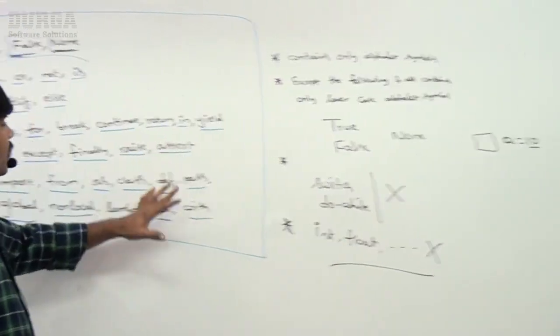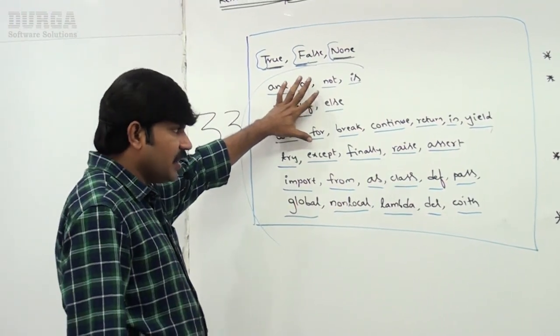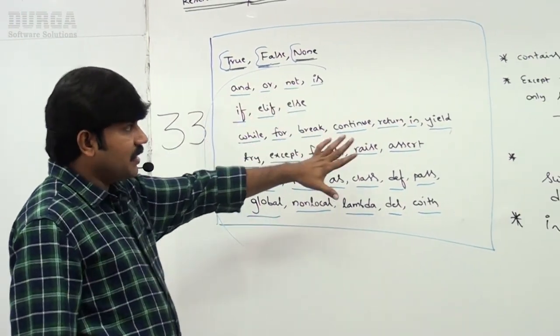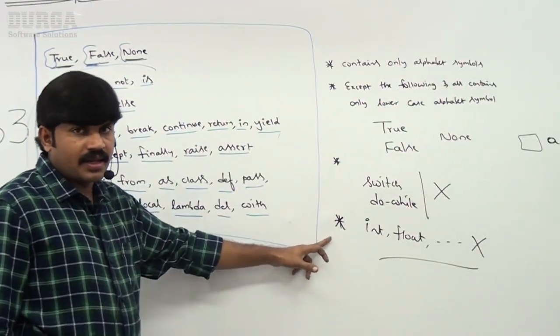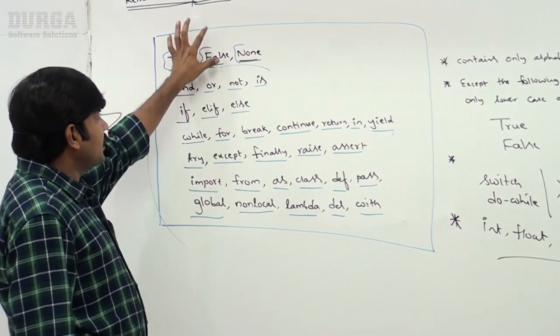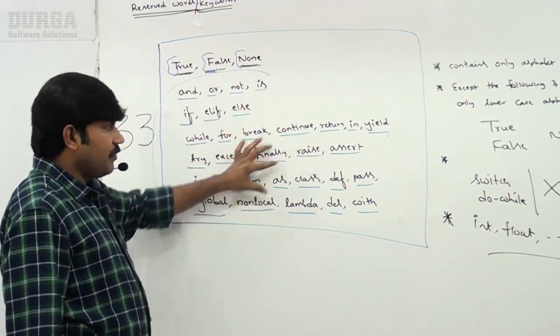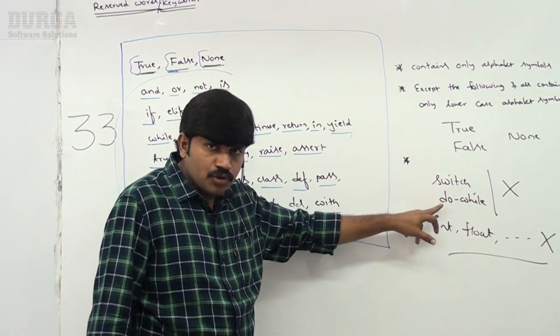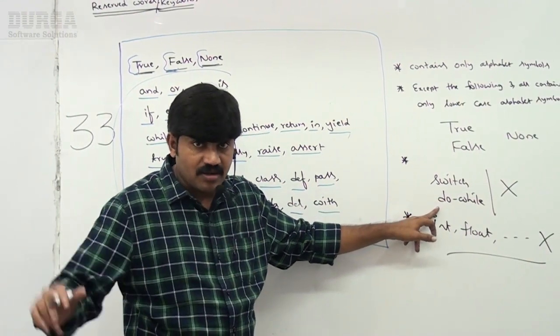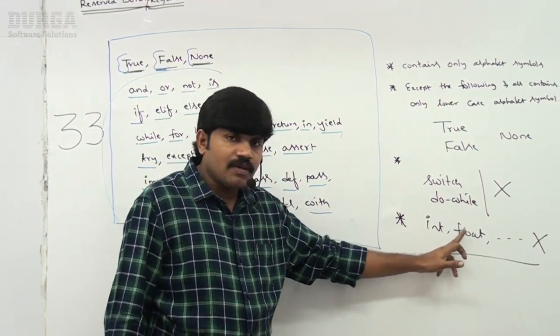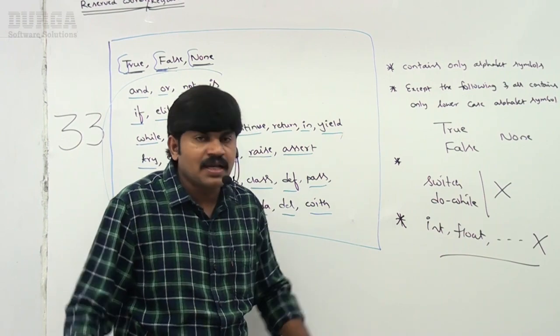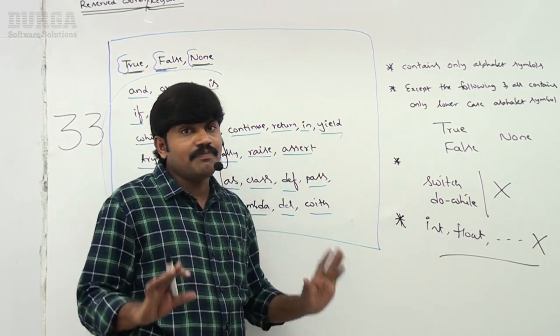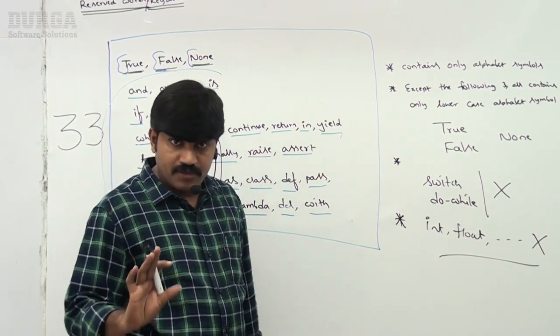So what various reserved words or keywords are there? Next, what are the rules? They contain only alphabet symbols, and except the first three, all the remaining contain lowercase alphabet symbols only. Next, switch statement and do while concepts are not there. Next, int, float, complex like data types are not reserved words in Python. Everyone can understand?